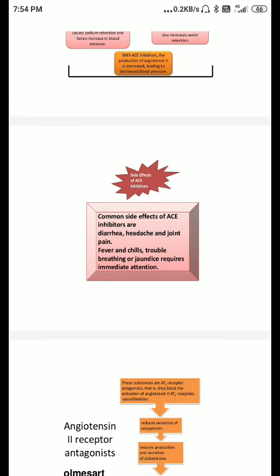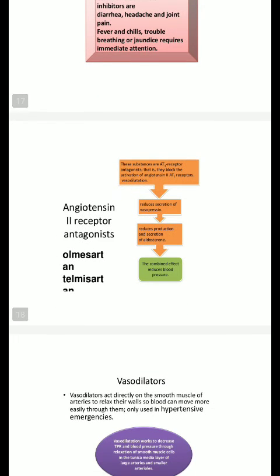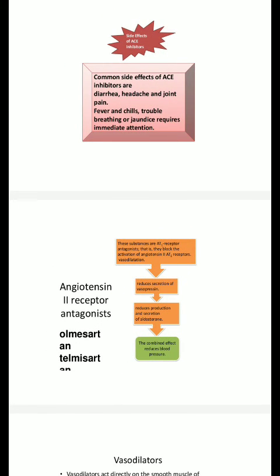There are some side effects of ACE inhibitors like diarrhea, headache, joint pain, fever and chills, trouble breathing, jaundice. Angiotensin 2 receptor blockers. Instead of using ACE inhibitors, we can also use angiotensin 2 receptor blockers because there is a side effect, that is dry cough, which is associated with ACE inhibitors, whereas this is not associated with angiotensin 2 blockers. So our main objective was to block angiotensin 2.